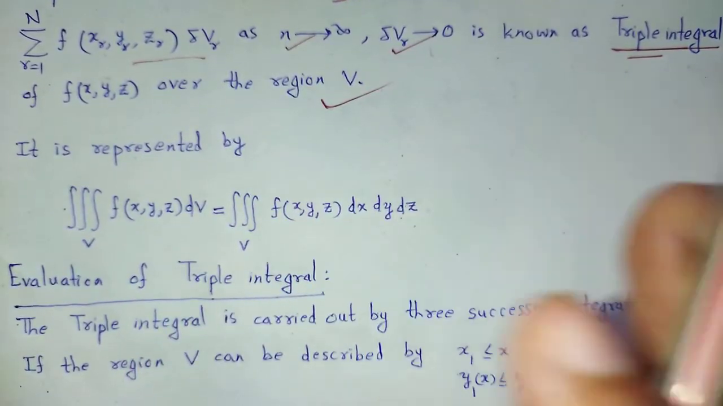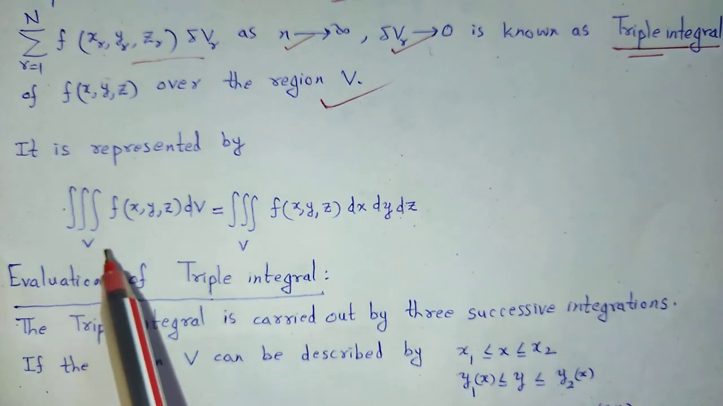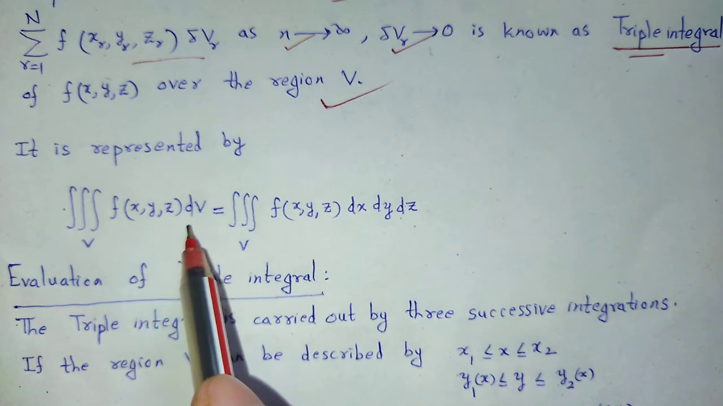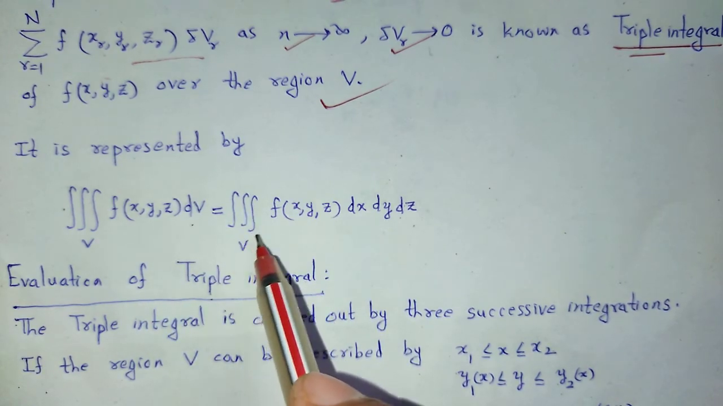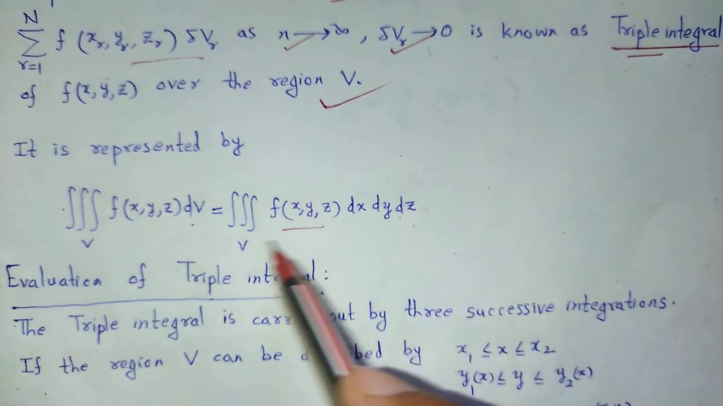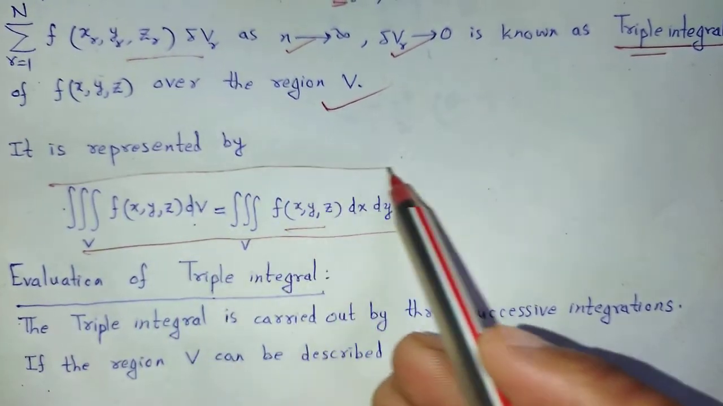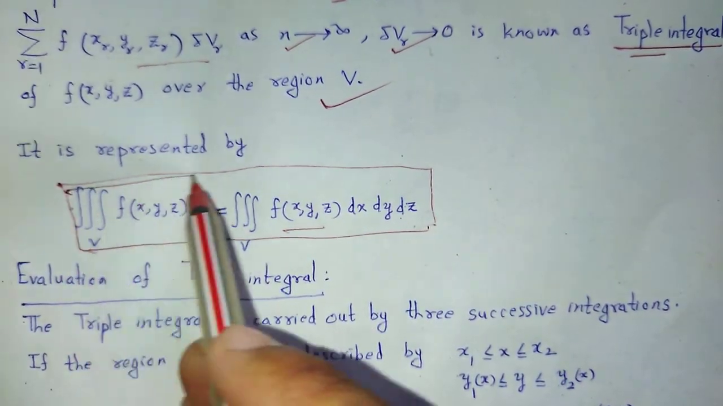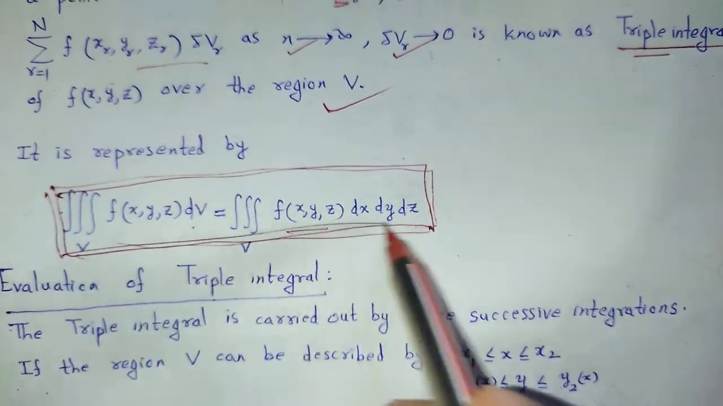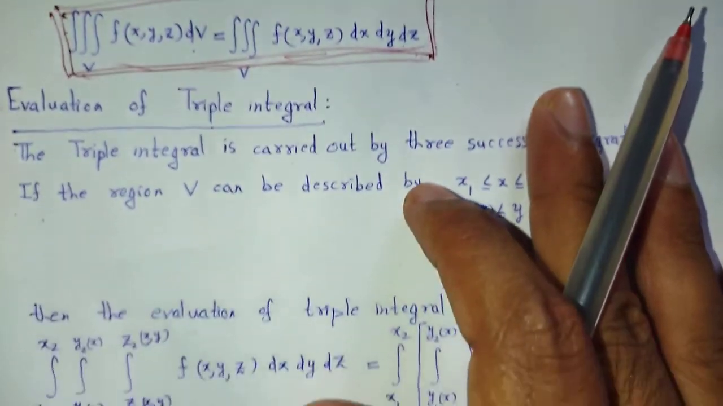And the triple integral is represented by the triple integration over V of f of x, y, z dV, which is equal to the triple integration of f of x, y, z dx, dy, dz. This is the representation of triple integrals. And how to evaluate the triple integral?